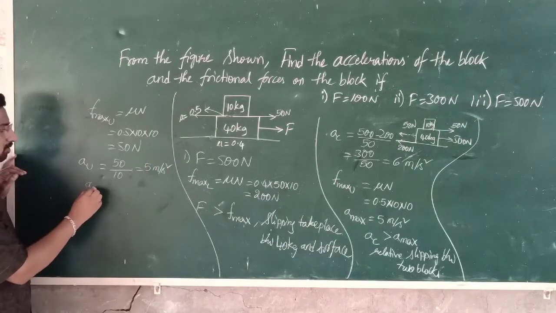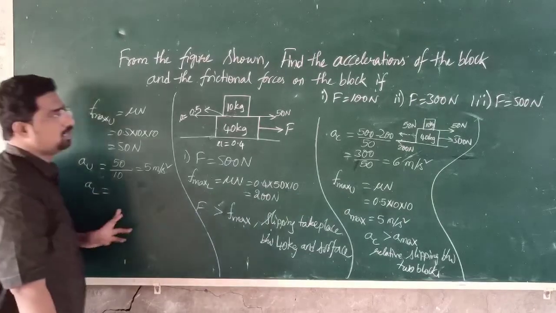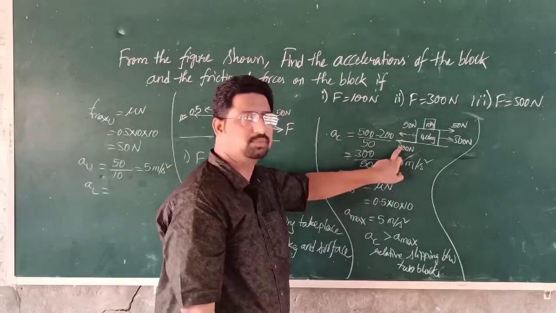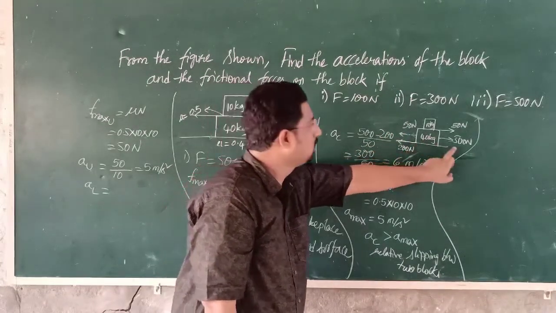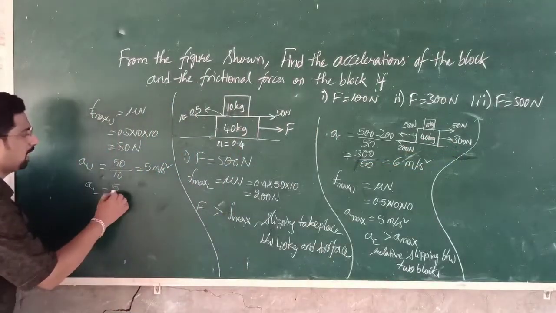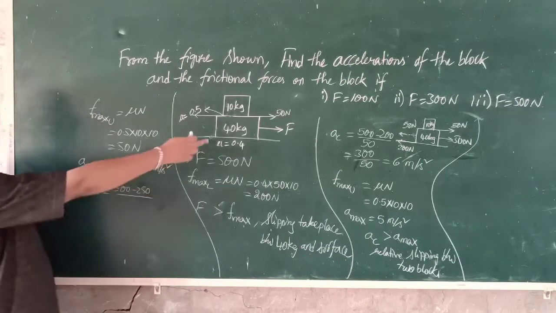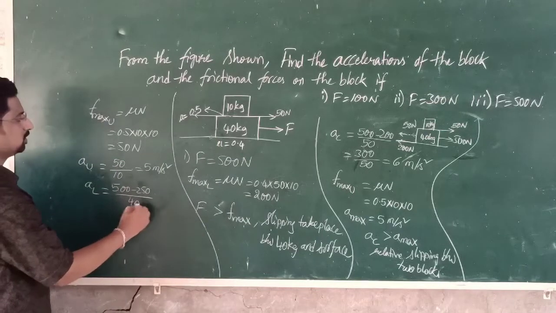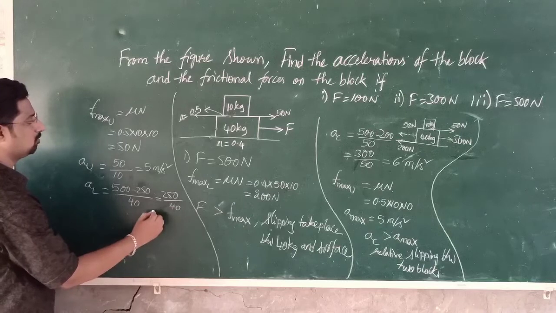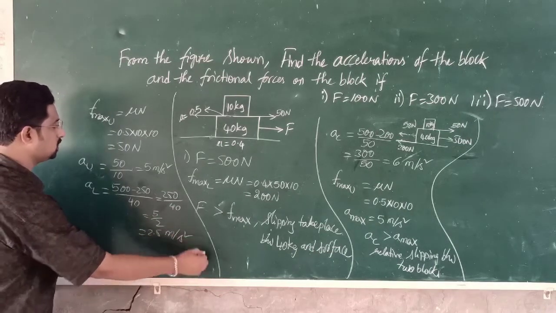The acceleration of the lower block is equal to how much? The frictional force acting on the lower block is 250, and the applied force is 500. So the net force is 500 minus 250, that is 250, divided by its mass, 40 kg. So 250 by 40, that is 5 by 2, 2.5 meter per second square. So this is the answer.